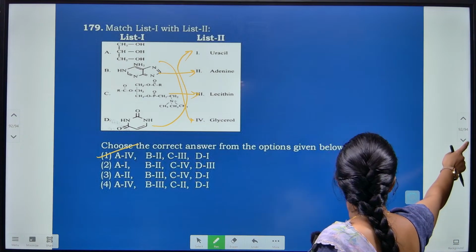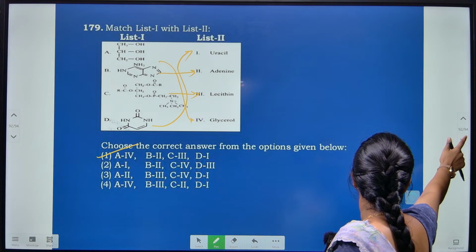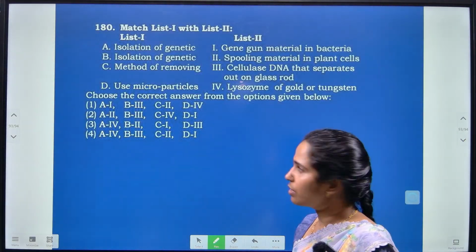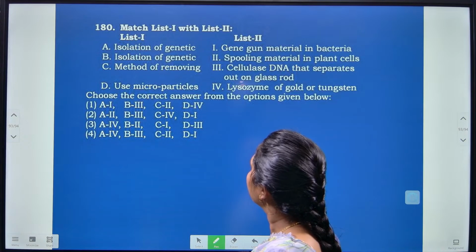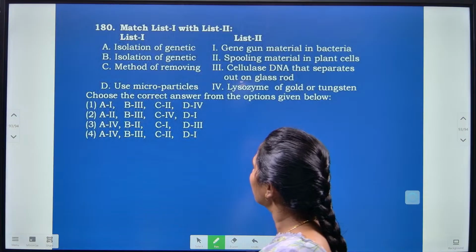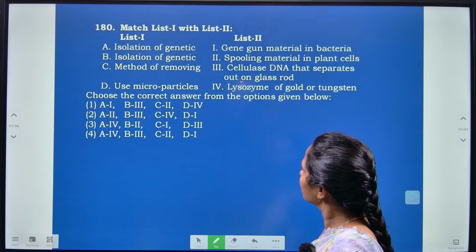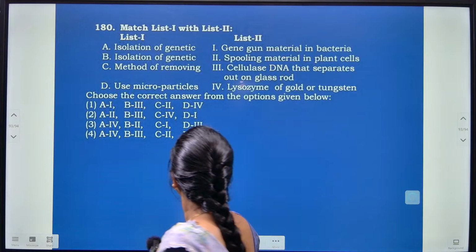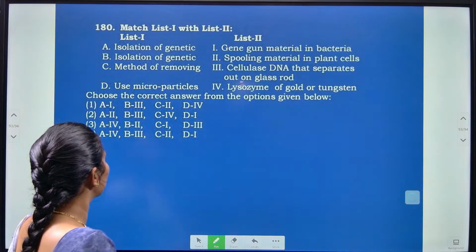Coming back to the last question of this session of the mock test 9 series, let us solve it. Match the lists. Isolation of genetic material, method of removing, and use of microparticles.